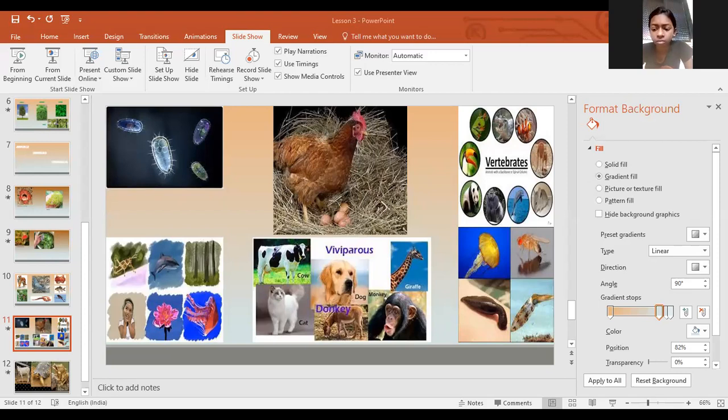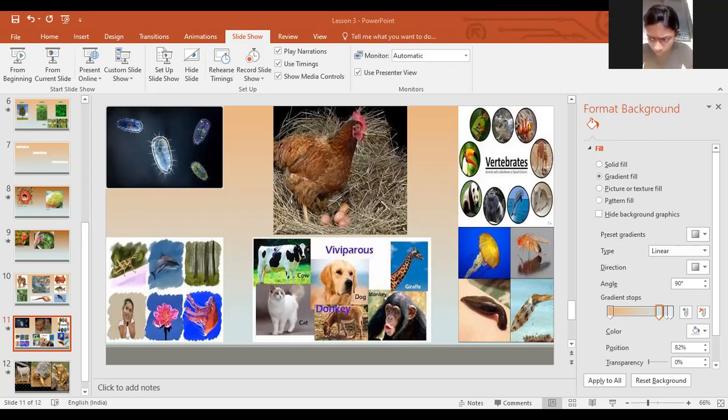So vertebrates means animals which have a vertebral column. Invertebrates means animals that do not have a vertebral column. Clear? So can you give some examples for vertebrates?